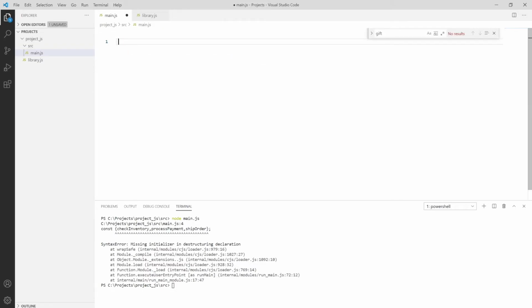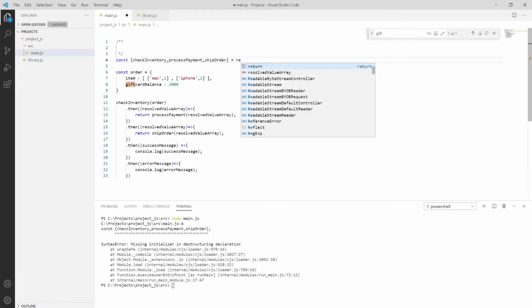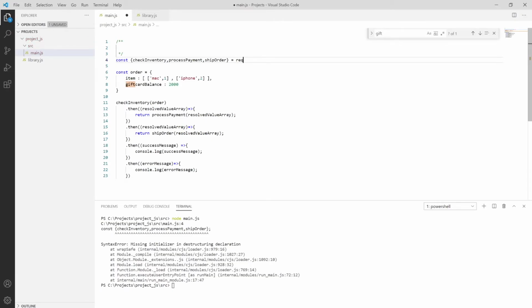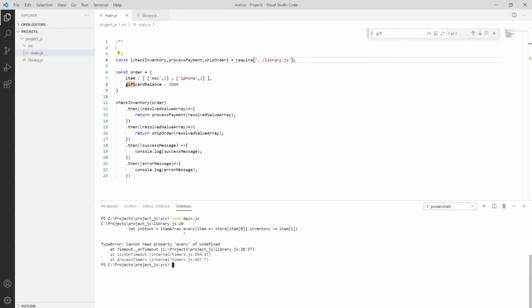So checkInventory equal to, not return, we have require, requiring from library.js. So save it using Control S, then clear, and try to run using node main.js.